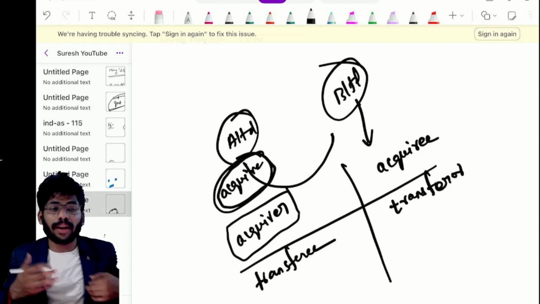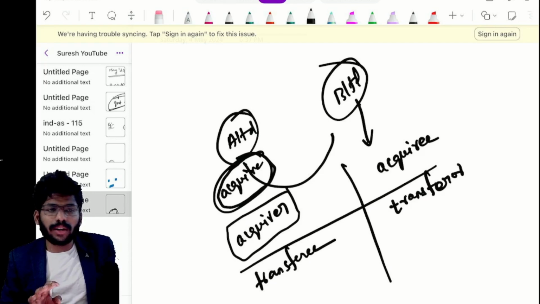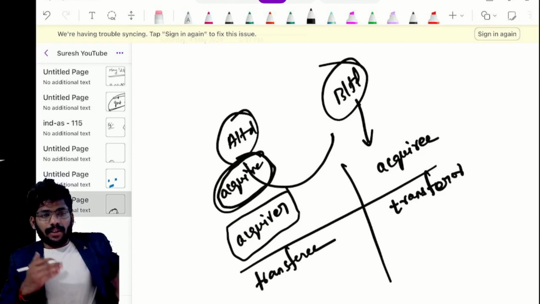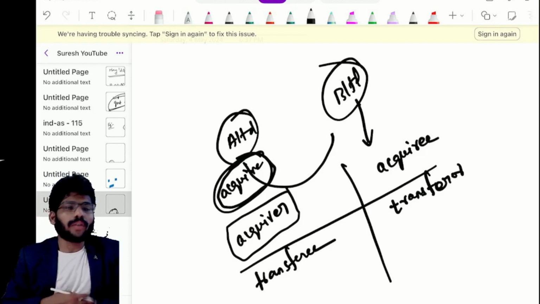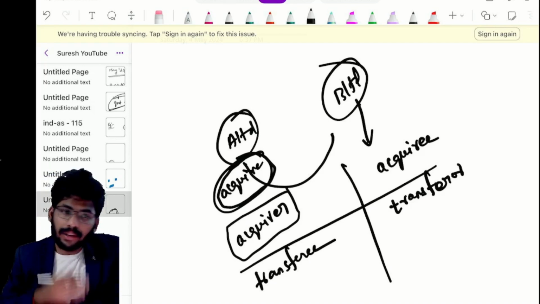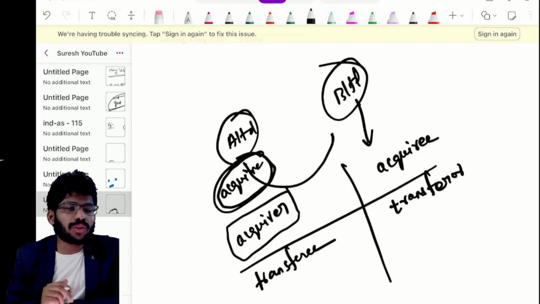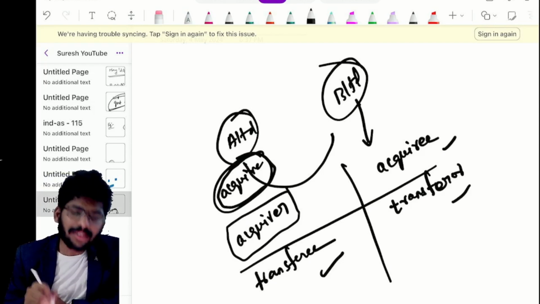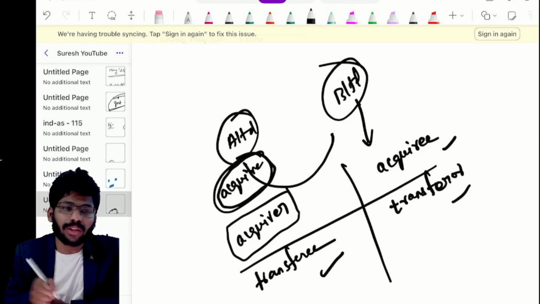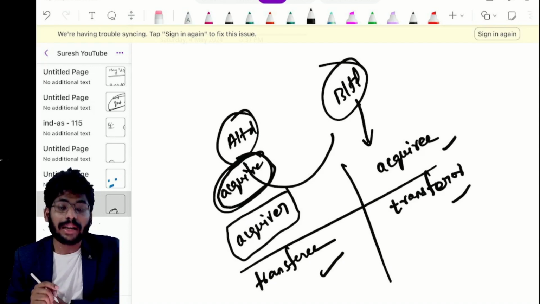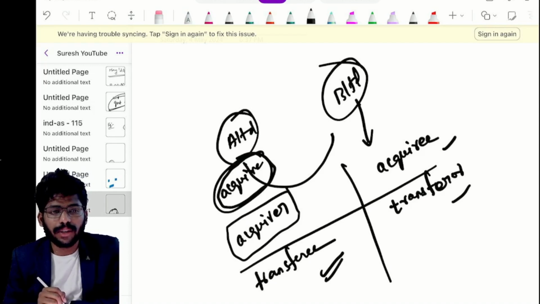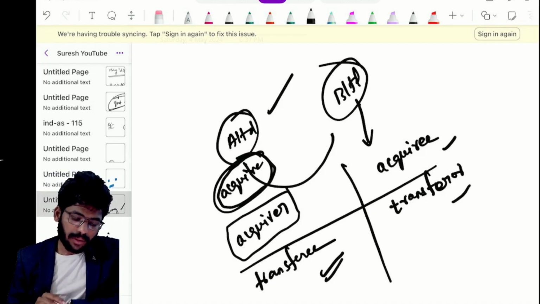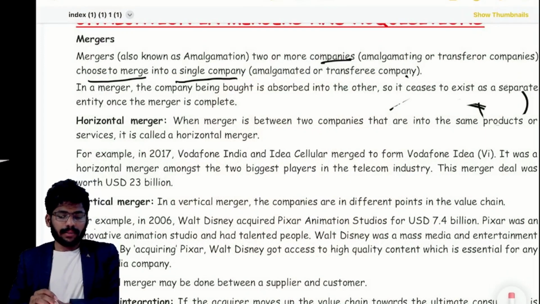Some students may get confused. They know the concept, everything, but sometimes they may go the wrong way. Obviously, our thinking will be like that: acquirer, transferor; acquiree, transferee. But don't think like that. Acquirer means transferee. Acquiree means transferor, because the acquiree has to transfer all the assets and liabilities to the transferee, the acquirer. Clear?